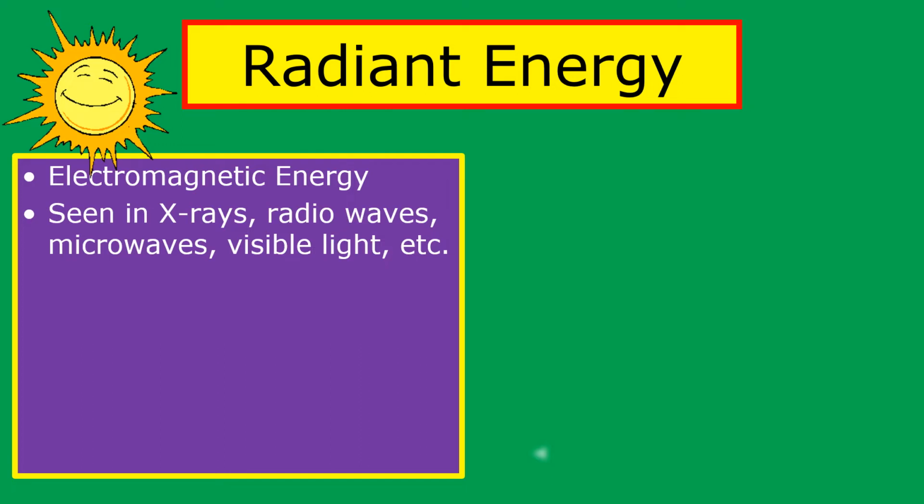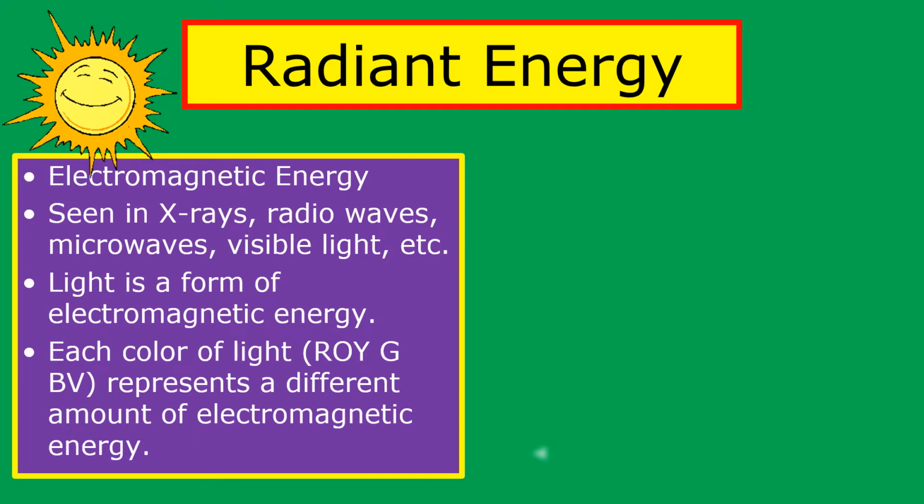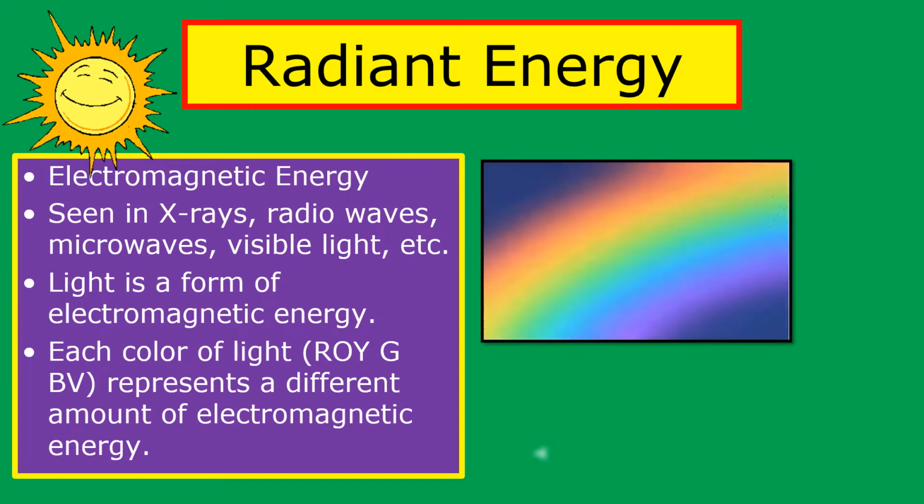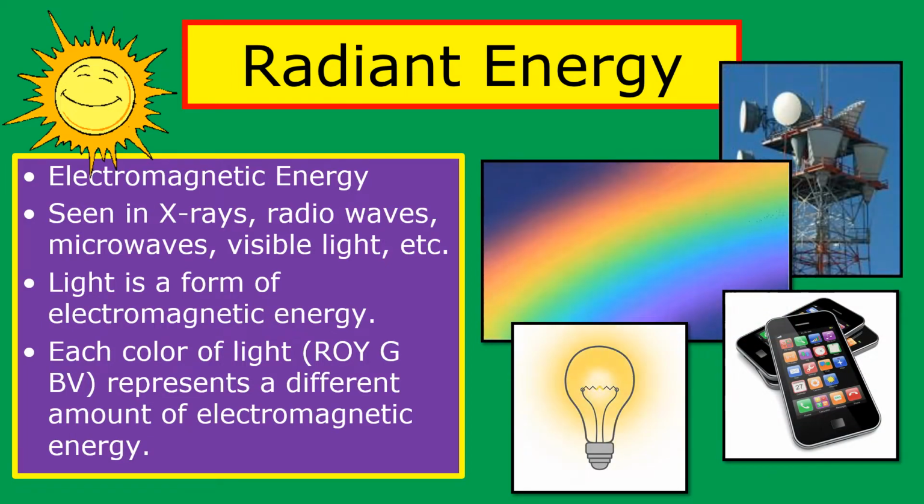Okay, so let's talk about light. Light is basically a form of electromagnetic energy. And each color of light that is seen in rainbows, remember Roy G. Biv? Well, they're basically representing a different amount of electromagnetic energy. Overall, radiant energy is basically energy from the sun or light bulbs, antennas, cell phones, etc.